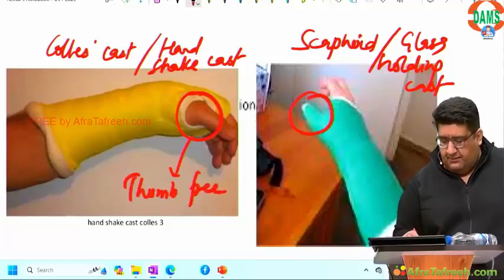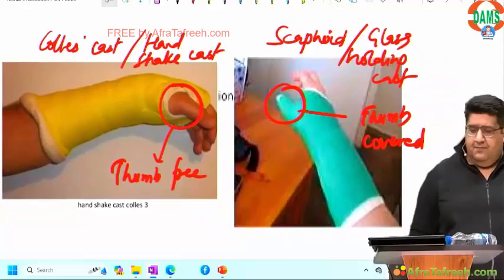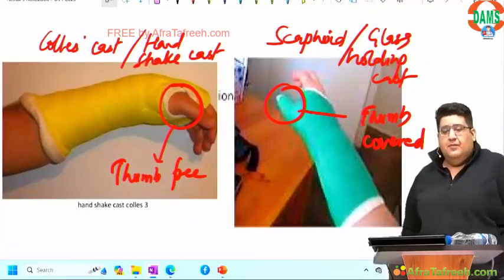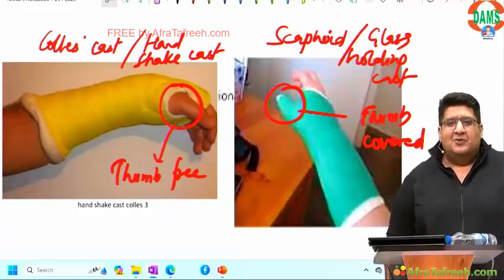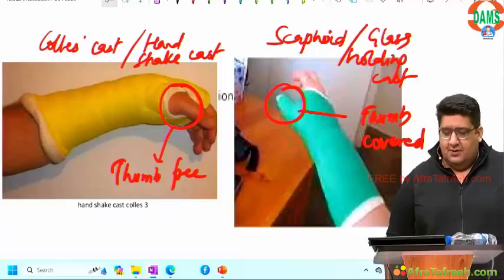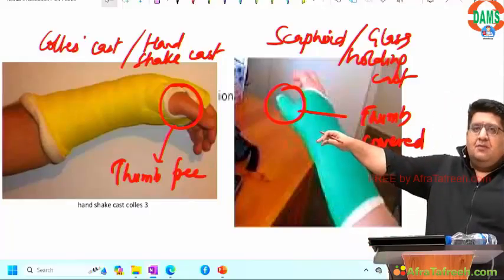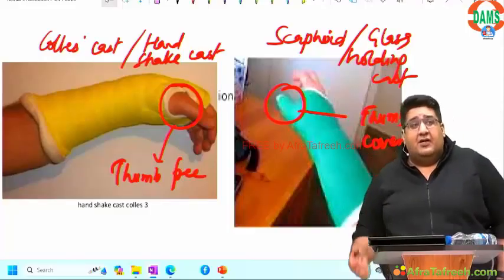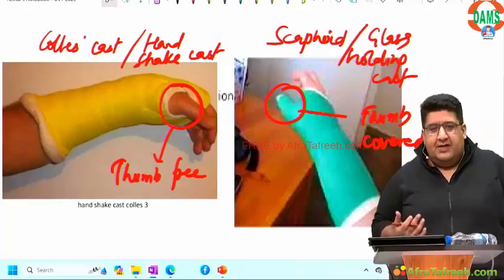Thumb free, thumb covered. So thumb is free, Colles' cast. Thumb is covered, handshake cast. It is a kind of a hack for you not to waste time and just quickly identify in your exam.